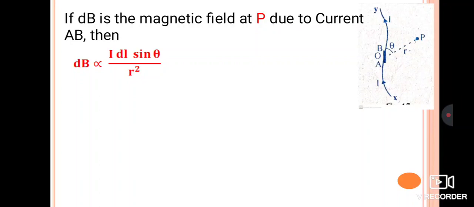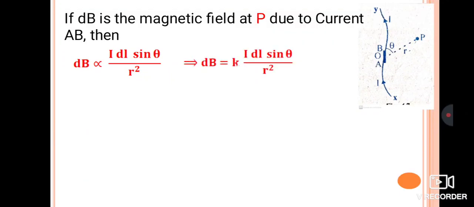Once you remember this, you can state it in point-wise form. dB is the magnetic field at a point due to the current element, and it is directly proportional to the strength of the current I, the length of the current element dl, and the sine of the angle between the line joining the current element and the point P, and inversely proportional to the square of the distance between the point and the current element.